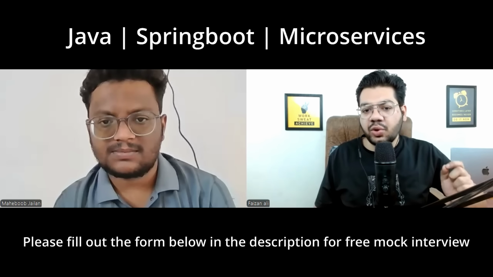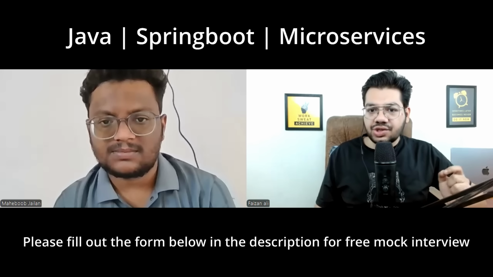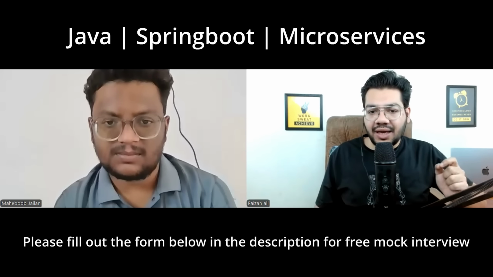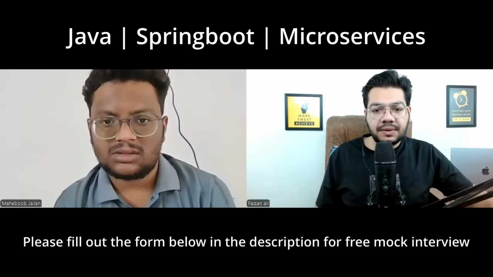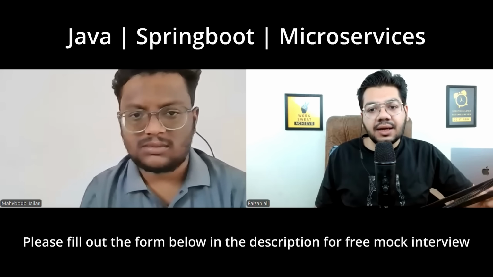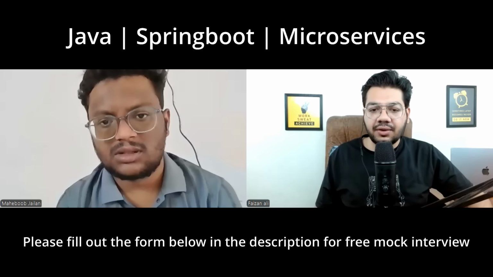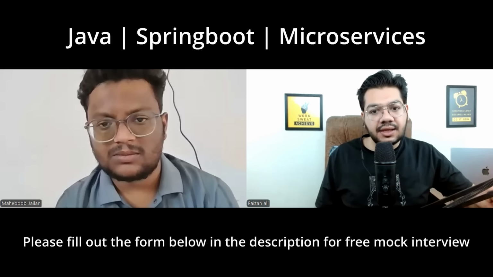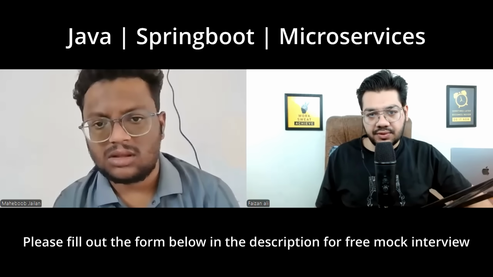Let's say you have an API that should be publicly accessible, but another endpoint should require authentication. So how do you configure this in Spring Security with Spring Boot?